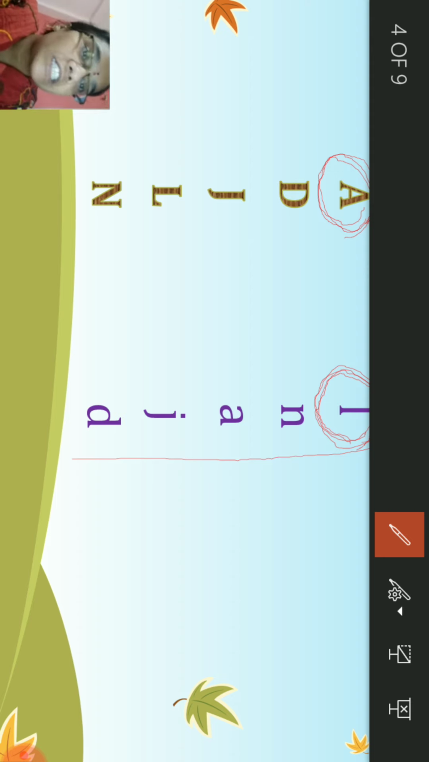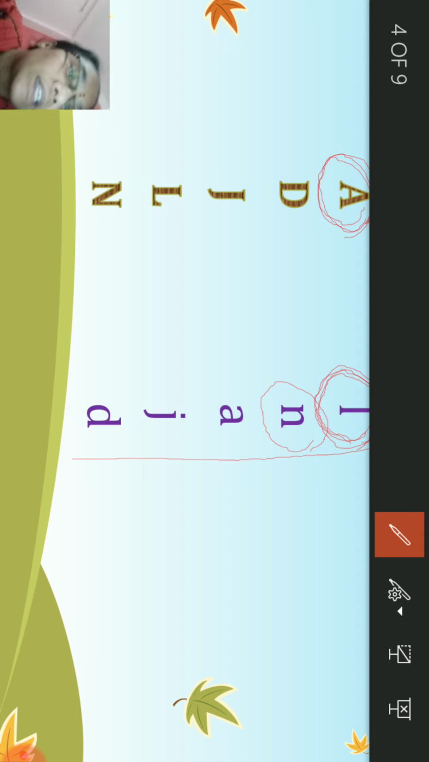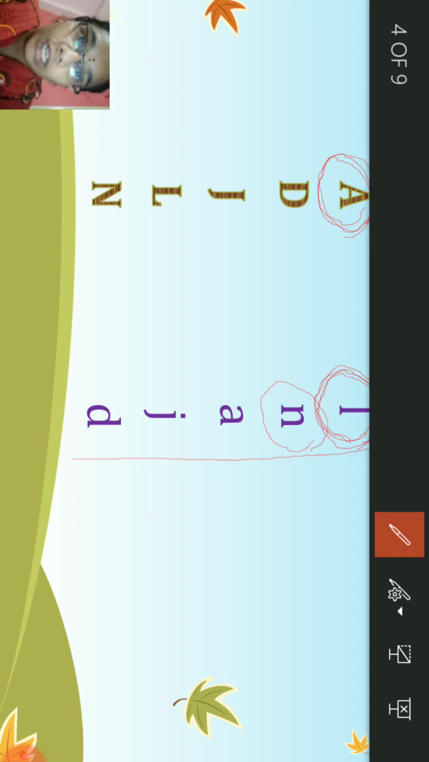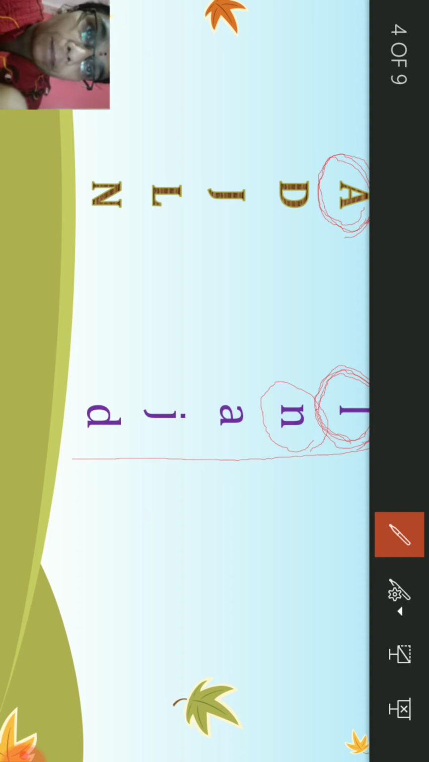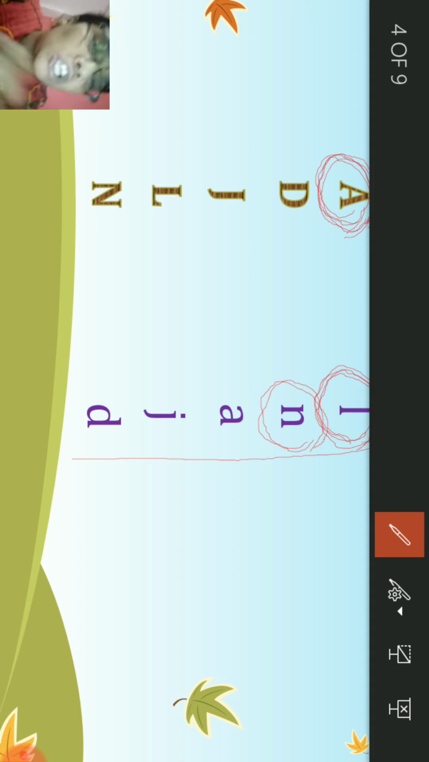Then we will take the next letter. The next letter is small n. Is small n matching with capital A? No, both are different letters. Then we will take the next letter.